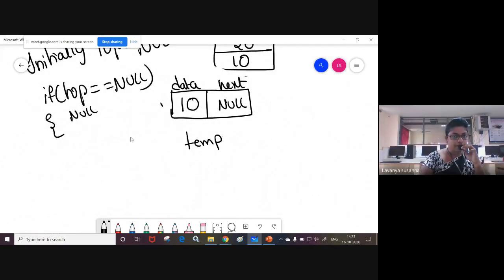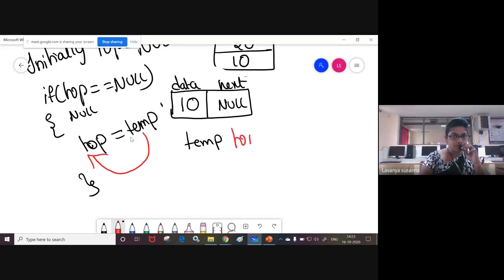You need to assign like this: top equal to temp. Now temp's address you have assigned to top. Now top points to this node. Temp points to this node and top points to this node only.